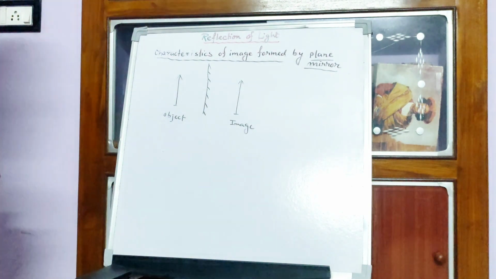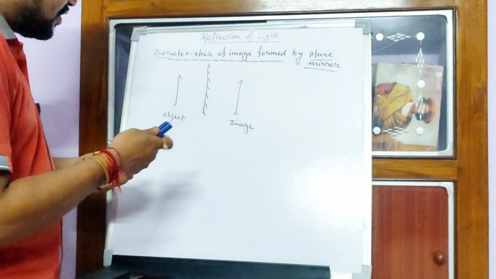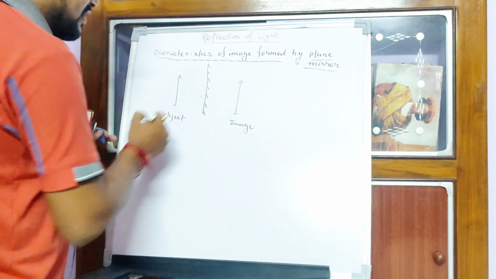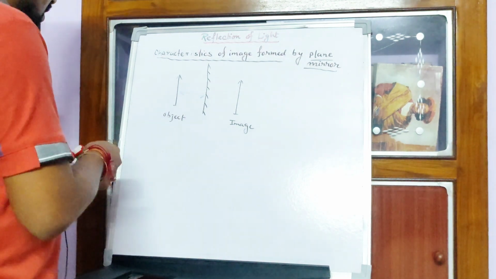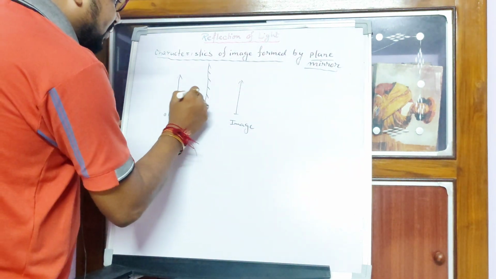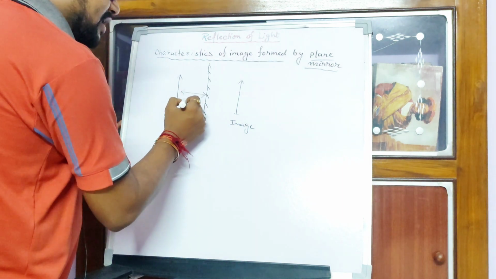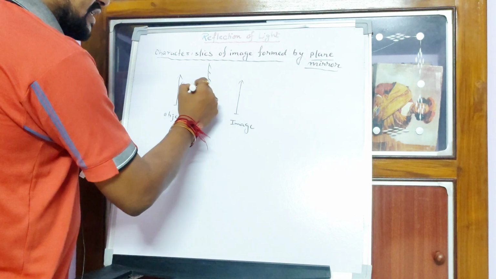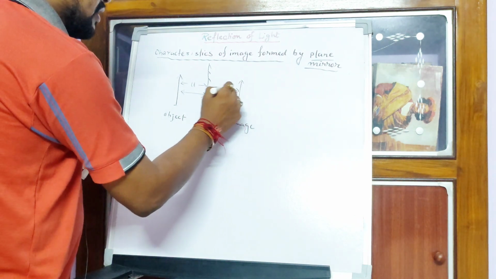Now you can see one thing, that is the distance between the object and the mirror. You remember that this distance from object to mirror is denoted as u, the object distance, and this is called v, the image distance.